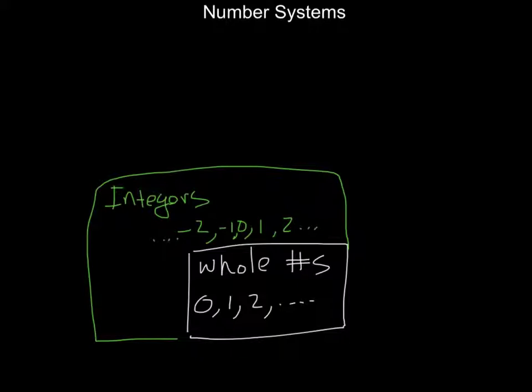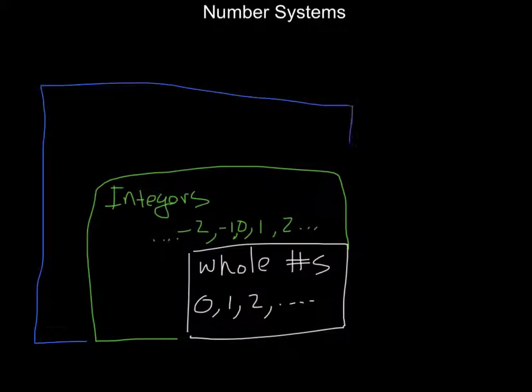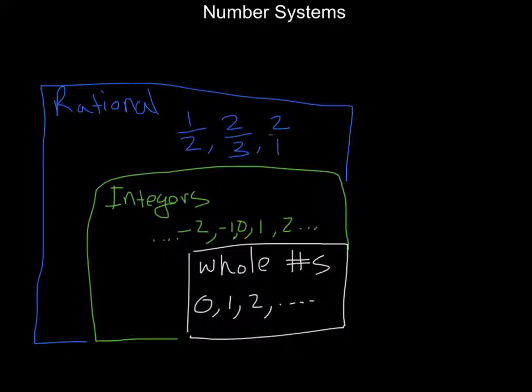Okay, so next after that, we have the rational numbers. And the rational numbers are anything that can be represented as a fraction. So, for example, 1/2, 2/3. But understand, too, that anything that's an integer or a whole number can also be represented as a fraction. For example, 2/1. That is an integer, it's a whole number, but I can write it as a fraction, so it's also rational. Now, not everything is rational. Most things that we work with are, but not everything.